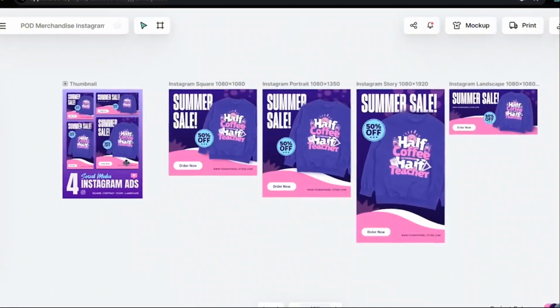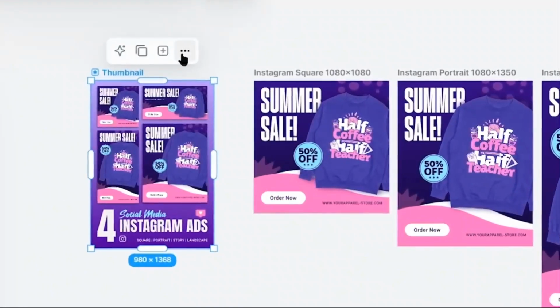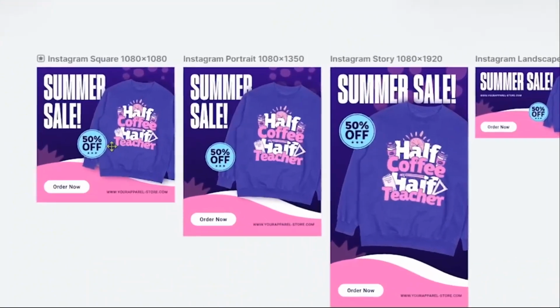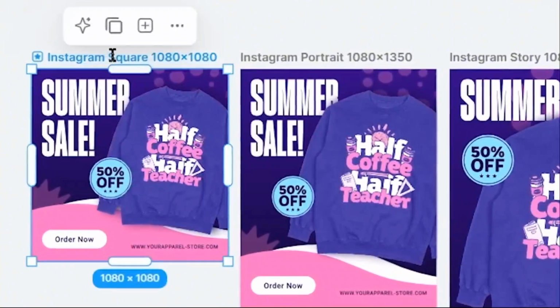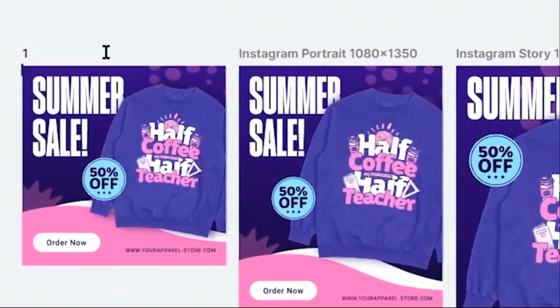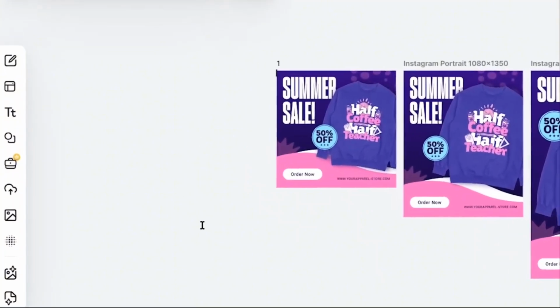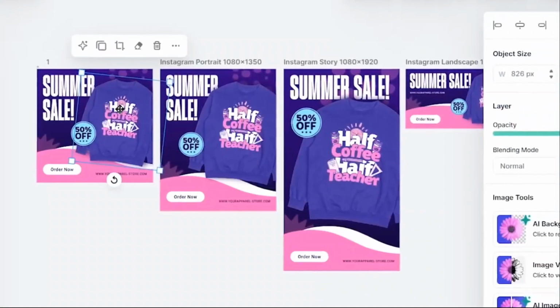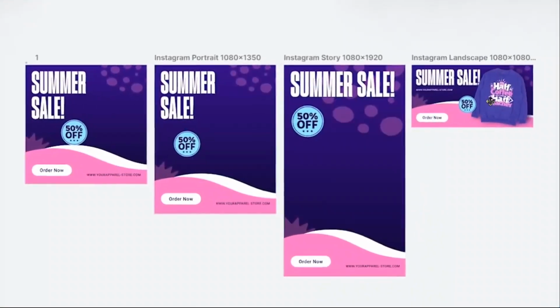That's going to take you to this page, where first of all we need to delete this first page because we don't need it for our ad creative. If you want, you can change the name of each template from here by just double clicking on its name. After that, I want you to first upload your t-shirt mockups to Kittle from this upload section on the left. Once you do that, I want you to delete this hoodie from all the templates here.